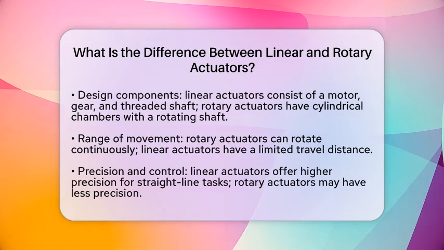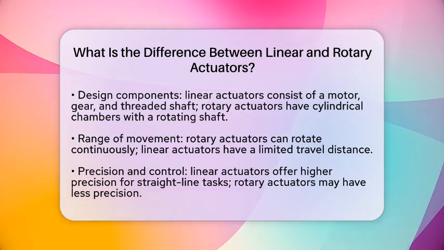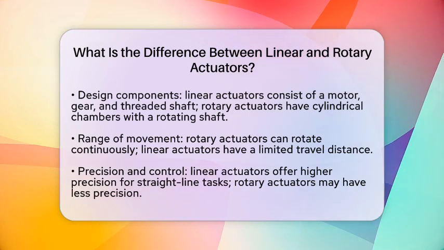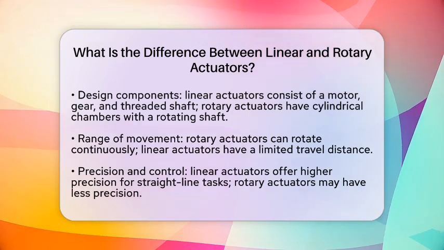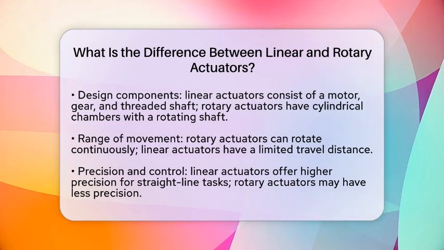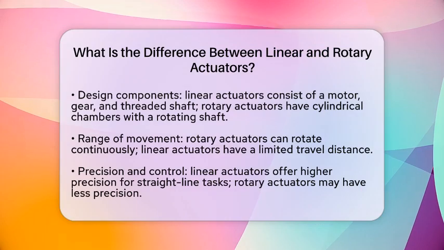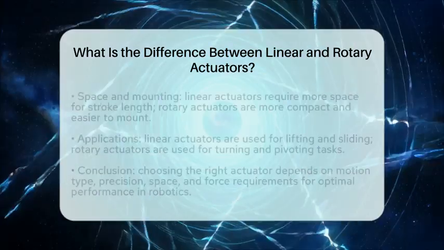Space and mounting considerations are also worth noting. Linear actuators require space proportional to their stroke length as they extend and retract. Rotary actuators tend to be more compact and easier to mount, especially in tight spaces.